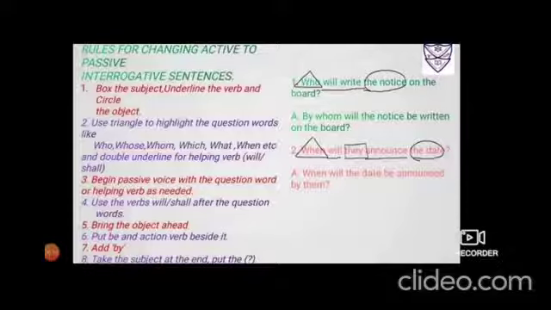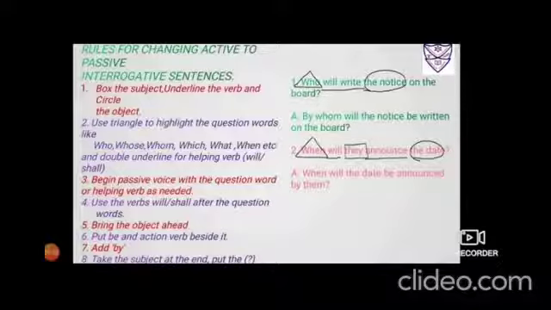Then bring the object ahead, the notice, that also I have written. Now BEB, and then the third form of the verb, write, wrote, written. So be written. Now you can see two pairs on the screen, WH and will, best friends, and BEB and third form, best friends. And on the board, extra words, and then put the question mark. So the answer will sound like, by whom will the notice be written on the board?